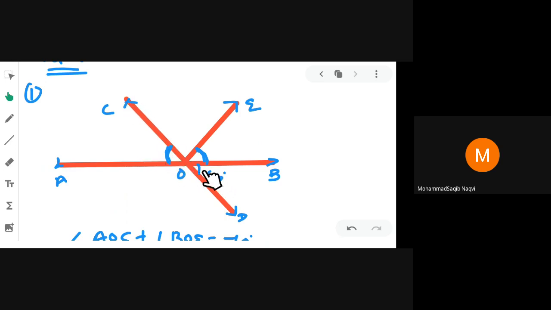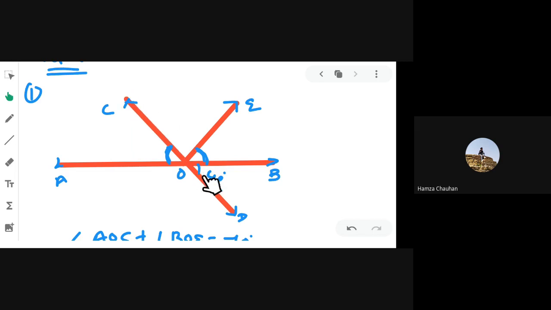Yes or no? Yes, sir. Only Sakib is giving me an answer. What about other students? Are you present in the lecture? If yes, then give me the answer.